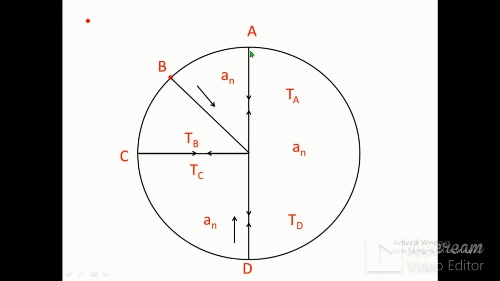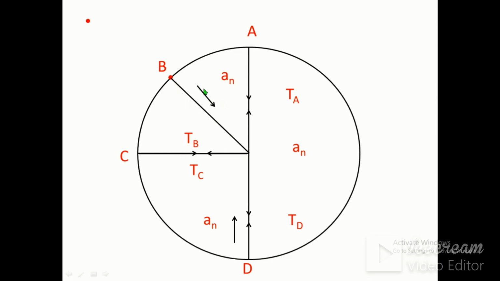Okay, now tension always acts away from the object. So tension will act in A in downward direction. In D, it will act in upward direction. In C, it will act in right direction, and in B, it will act in this direction.